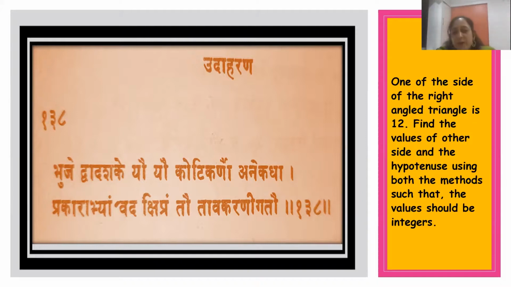So if one of the sides is 12 of the right angle triangle, the condition is other two sides are not in decimals or fraction. They should be in integers. So tell me what can be the possible answers of that. So this is an open-ended question. One of the sides is 12 units. Find the hypotenuse and other side.